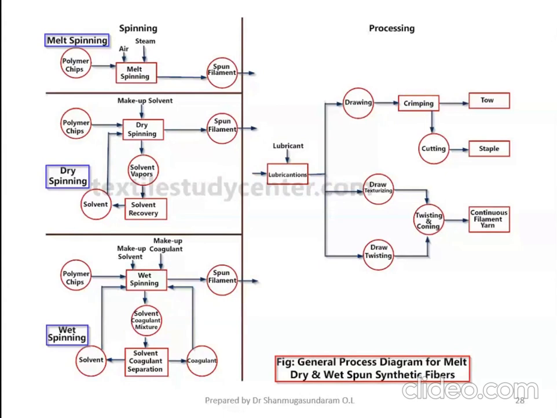This is the schematic representation of the melt spinning process, this is the wet spinning process, and this is the dry spinning process. Please look at the figure to recall the concepts I taught for the past 30 minutes.